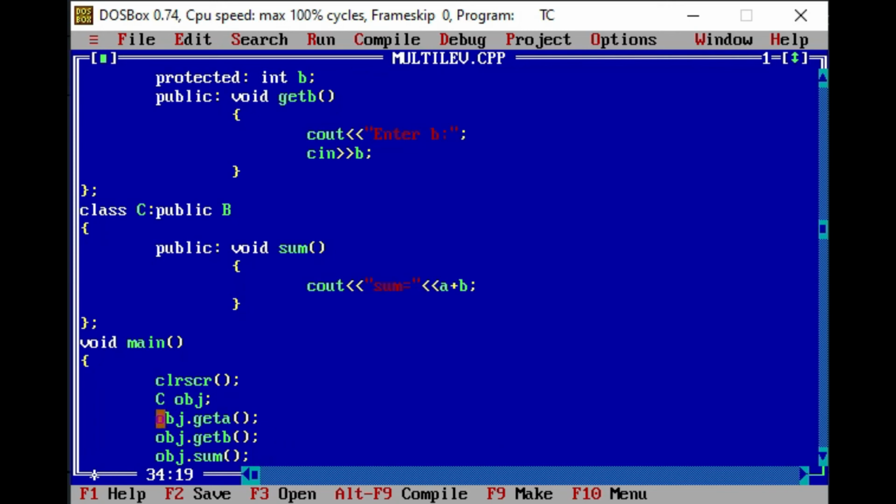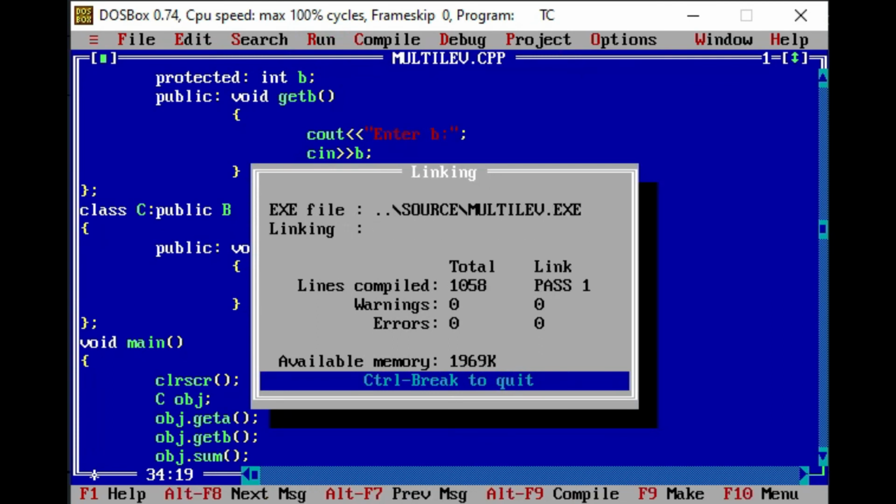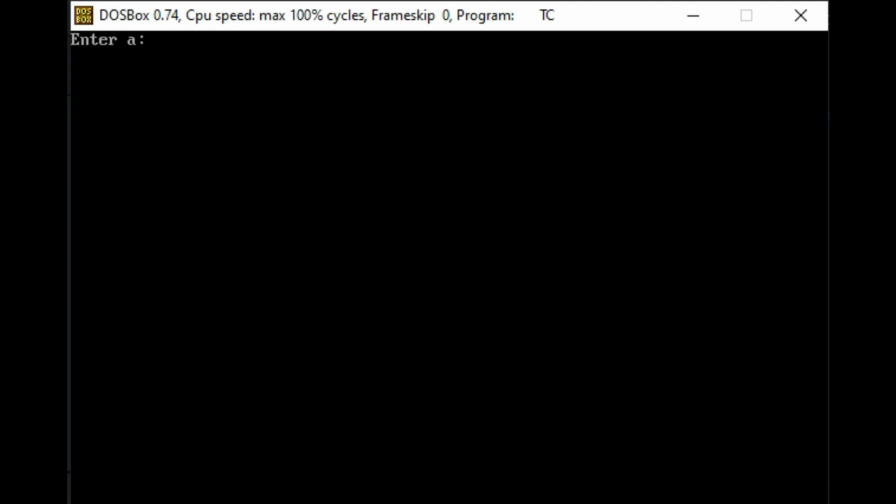So here you can see that with object of class C, I'm accessing the function get A, which is defined in class A. Again, I'm accessing the function get B, which is defined in class B. And I'm accessing the function sum, which is already defined in class C, which is of class C itself. Okay, so now we will run the code and we'll see the output. So first of all, we'll enter the value of A, suppose 4, value of B, suppose 5. So here you can get the sum of both the variables.